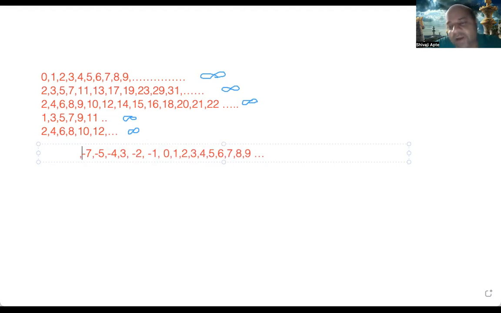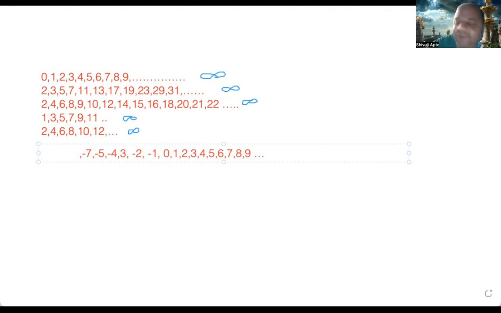So he called this the second type of infinity. Integers are also infinite, but they are infinite in two directions, right? Natural numbers, primes, odds, evens, they're all infinite only in one direction. But integers are infinite in two directions, both sides, right? Smaller side and bigger side, both sides it is infinite. So this is the second type of infinity, he said.